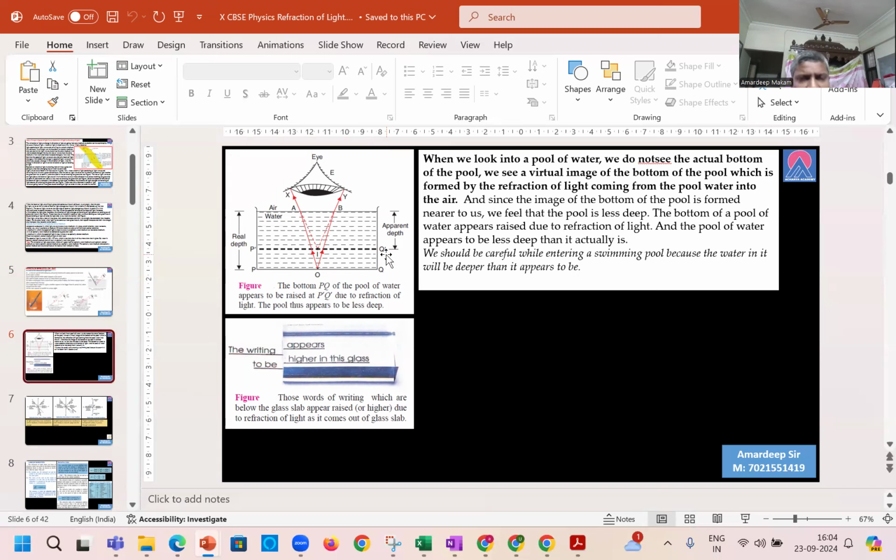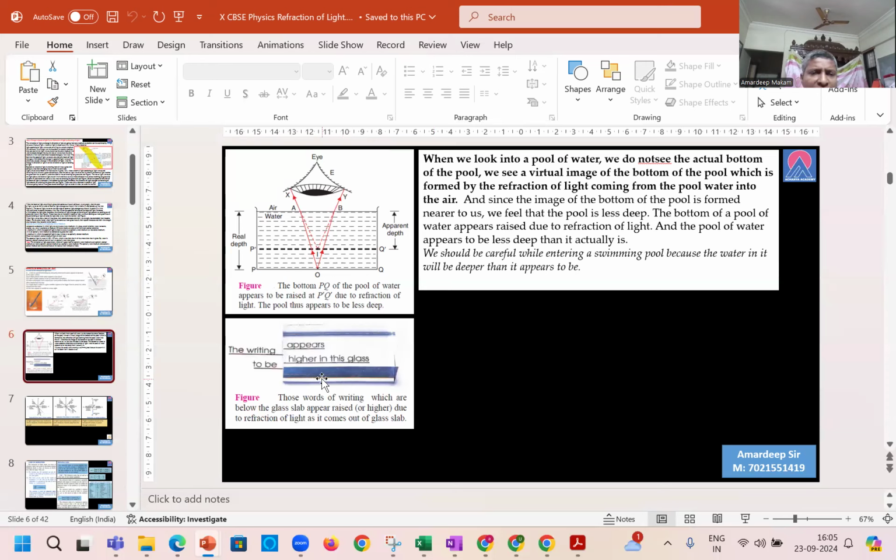P dash Q dash, this dotted line, is the raised bottom that we visualize when we look inside the water container. This is the apparent depth, from the water level to the dotted line, but the real or actual depth is different. The apparent depth is smaller than the real depth, and that is the reason the bottom seems to be raised up.